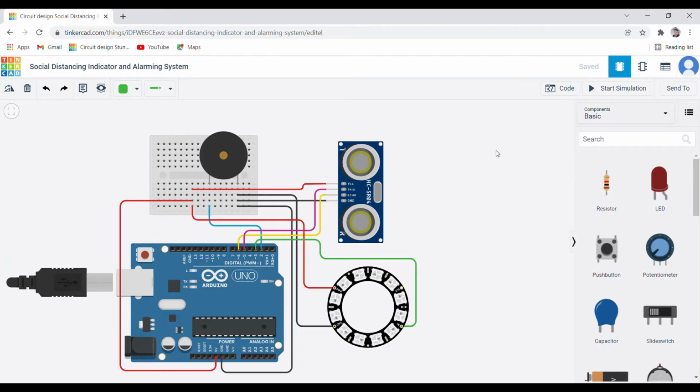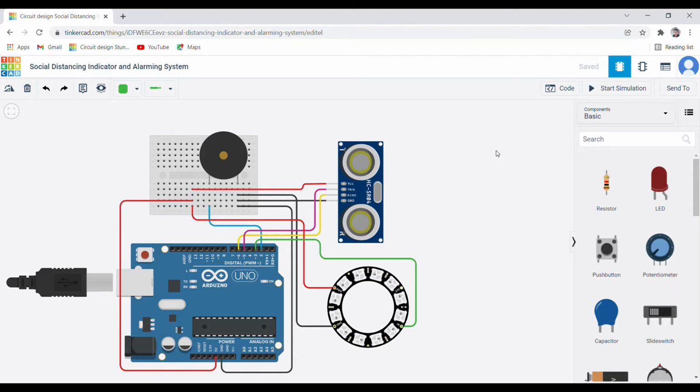This is my second DIY assignment in which I have created a social distancing alert system. As we all are aware, currently the pandemic situation is again getting worse, and in this case the most fundamental and probably one of the most important things that we can do from our end is to maintain social distancing to keep ourselves, our family members and others safe. So this is the basic idea behind this project, to make everyone aware.